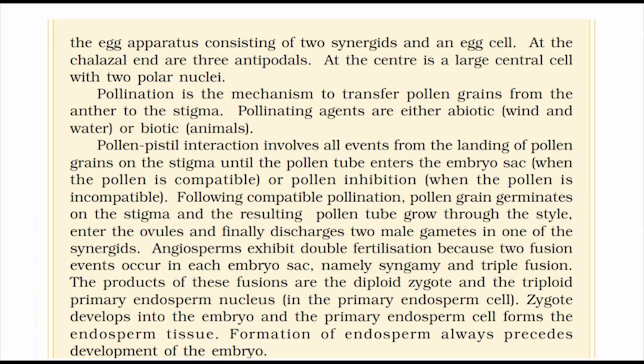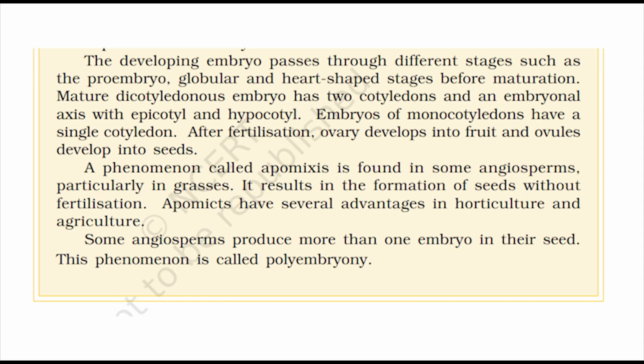Formation of endosperm always precedes development of the embryo. The developing embryo passes through different stages such as the proembryo, globular and heart-shaped stages before maturation. Mature dicotyledonous embryo has 2 cotyledons and an embryonal axis with epicotyl and hypocotyl. Embryos of monocotyledons have a single cotyledon. After fertilization, ovary develops into fruit and ovules develop into seeds.